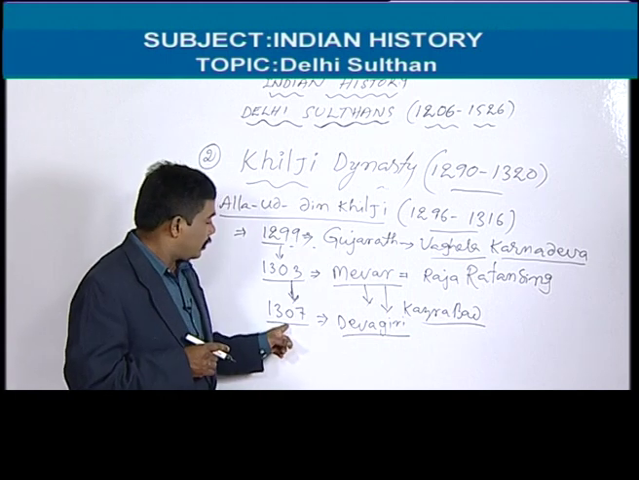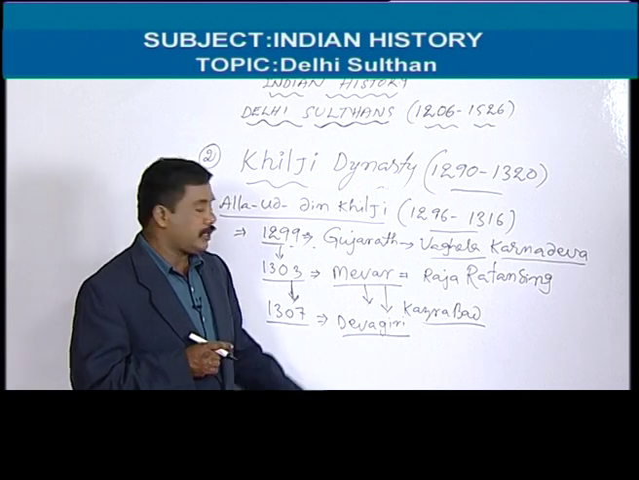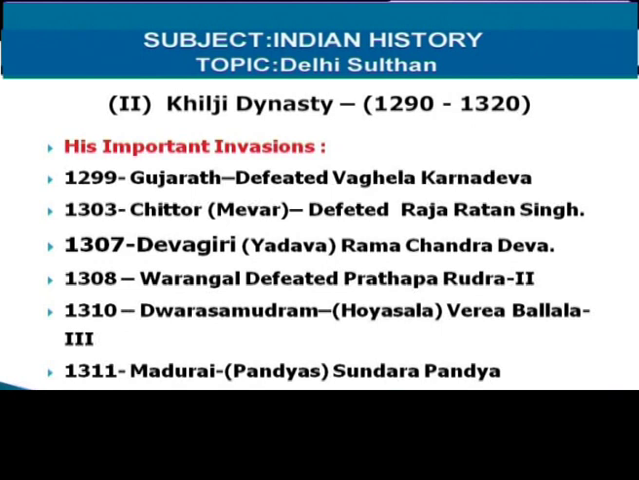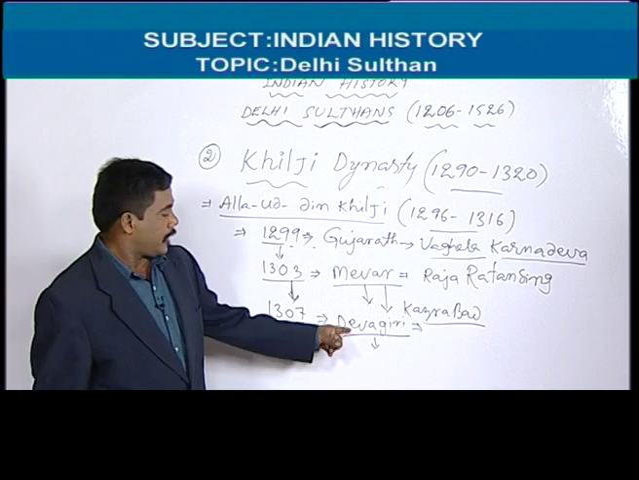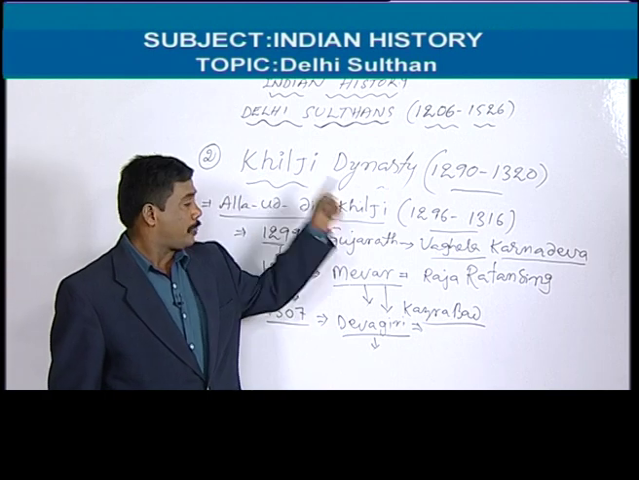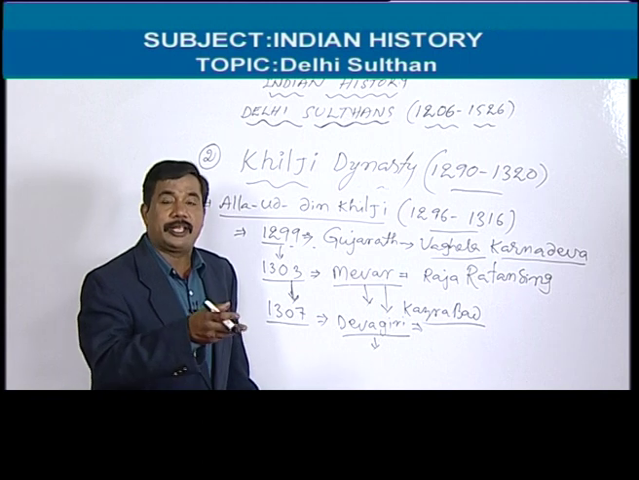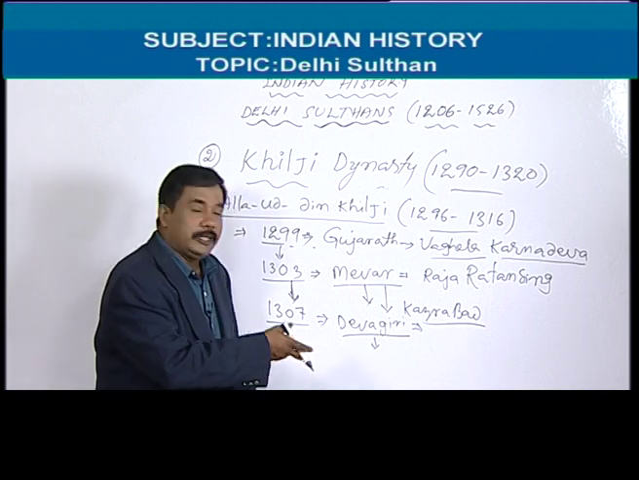So here Alauddin Khilji defeated Ramachandra Deva, and one incident happened there. What was the incident? He was defeated and accepted to pay the tax to Alauddin Khilji. But one more important incident: here we have Karna and his daughter, they are taking asylum, a political shelter, in Devagiri.